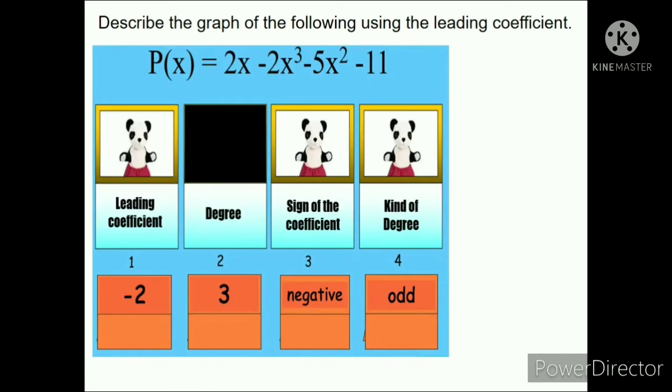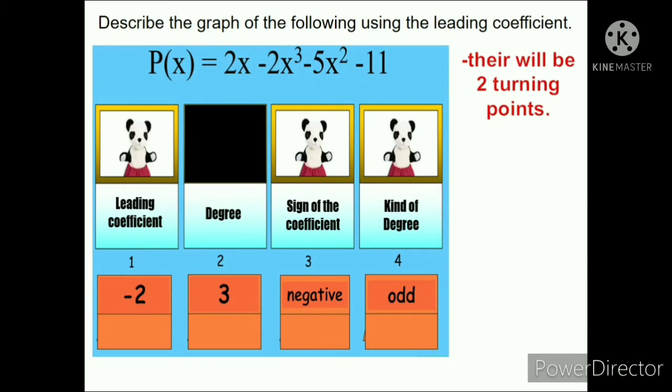Next, kanina, ito, inanseran din natin, the degree is 3, so it's odd. Correct? And this one is negative. Ayan, this is 3, it's odd and negative. Ibig sabihin, hindi magkapareho ang pupuntahan ng kamay ng ating graph kasi odd yun. Okay, since it is odd and this is negative, so papababa siya. Okay, so how many turning points? There will be 2 turning points.